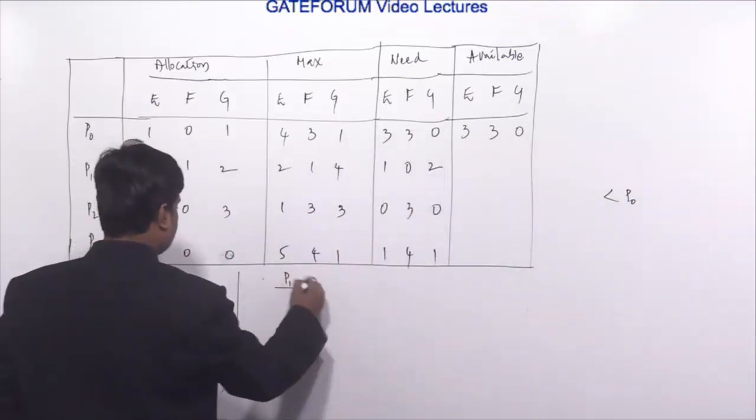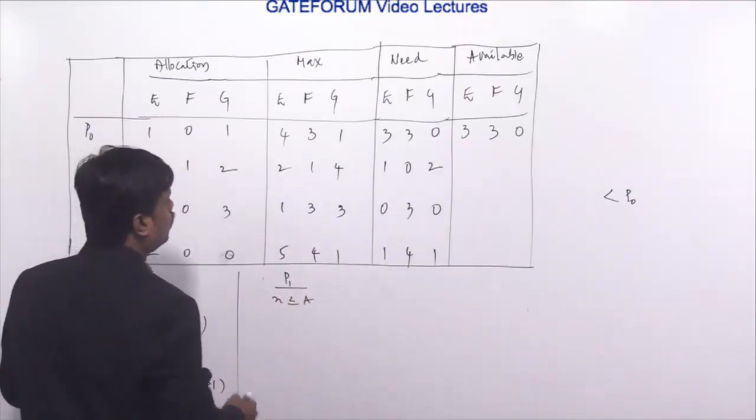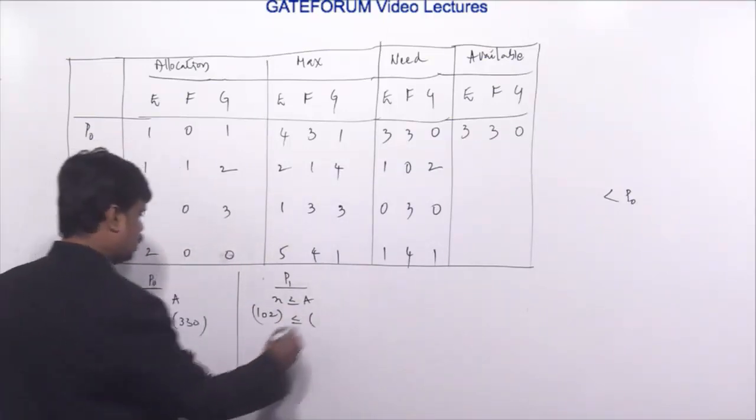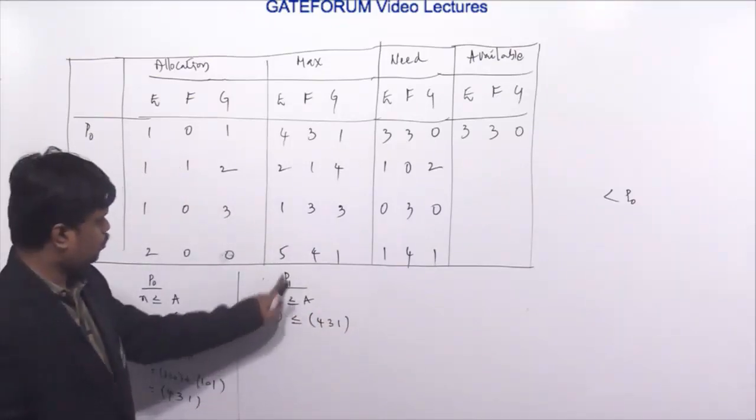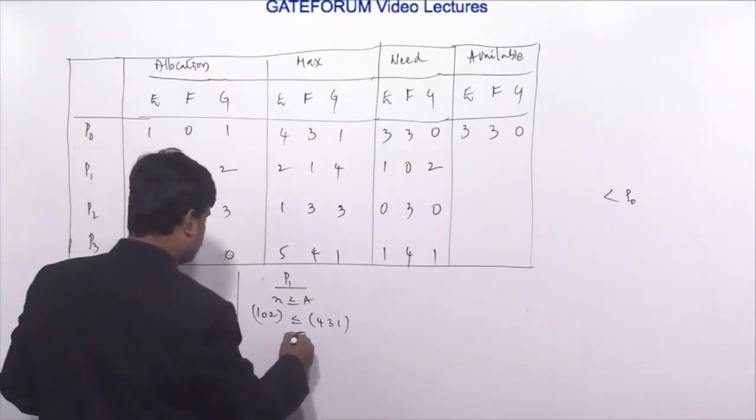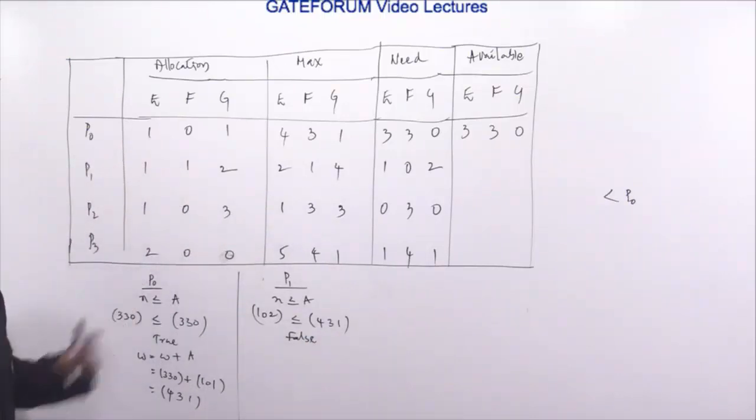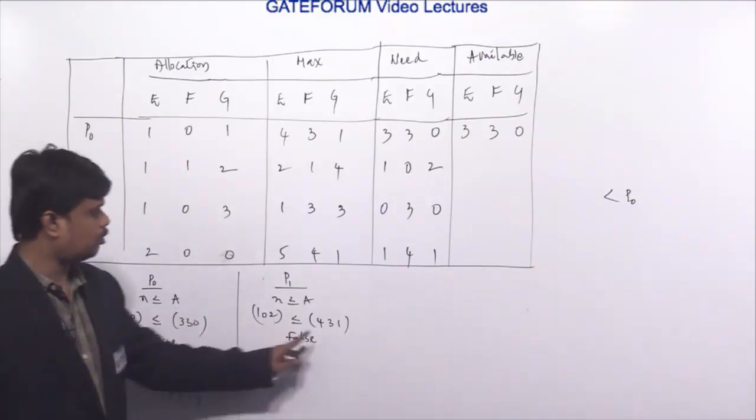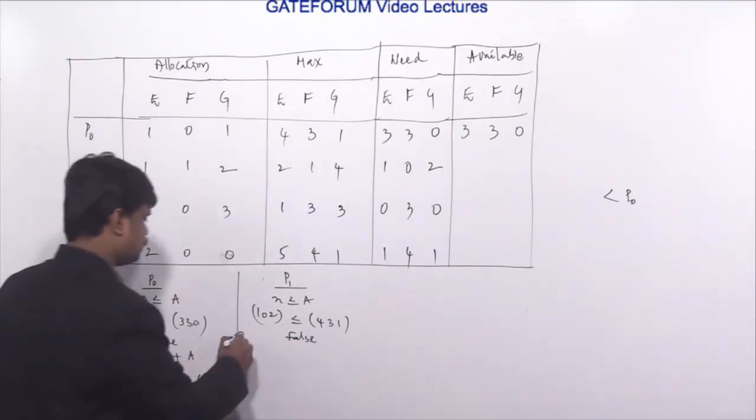Then P1. Need is less than or equal to available. What is the need of P1? 102 is less than or equal to what is the updated available? 431. With respect to the G instance, P1 requires 2 instances, but only one is available. Hence this condition is false. We are unable to satisfy P1 with respect to the G resource type. It requires 2 instances of G, but available is only one, so P1 we can't complete.